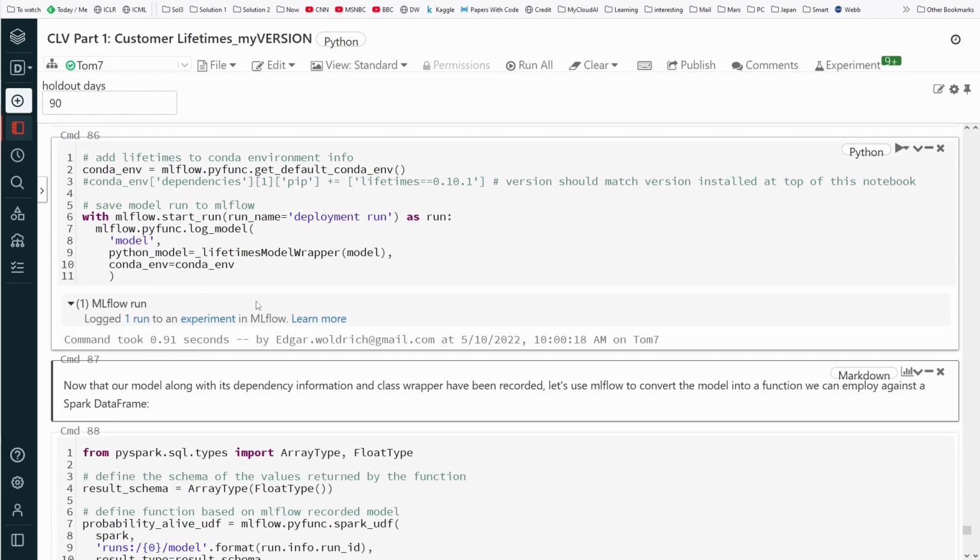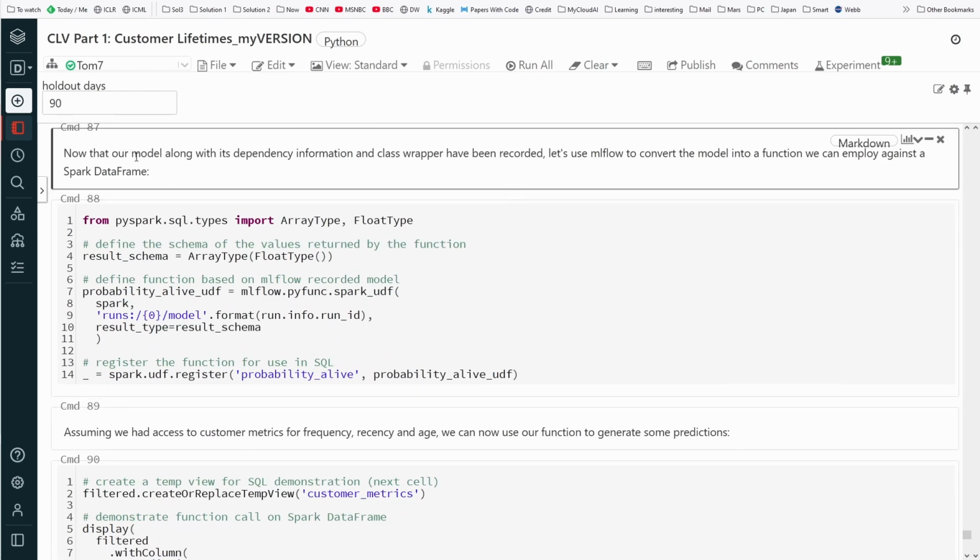Here we go, running the command. It's done. It logged one run to an experiment on MLFlow. Note that our model, along with dependency information and class wrapper, have been recorded. Let's use MLFlow to convert a model into a function we can employ against a Spark DataFrame.